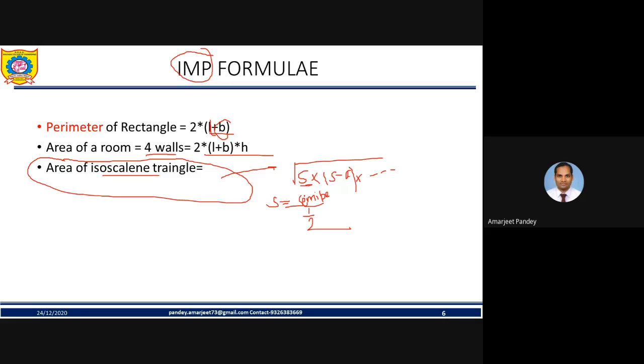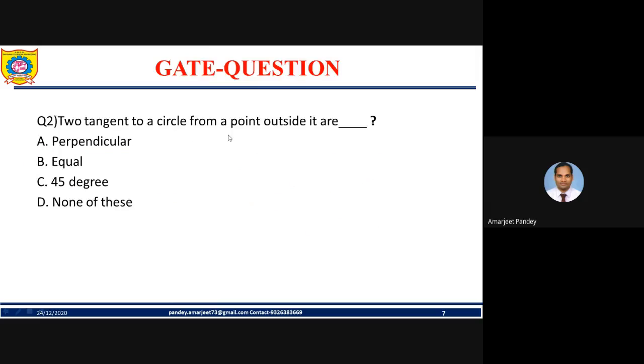So if I'm talking about a triangle, so it will be what? A plus B plus C. So semi-perimeter is what? Half of perimeter. So it will be half into A plus B plus C. Hope this thing is clear to you all, my friend. Very important. Now let's have a question.